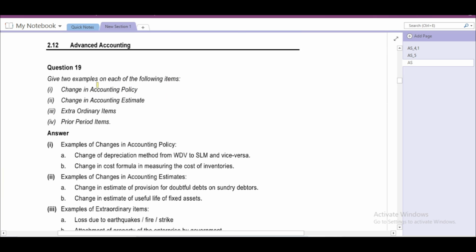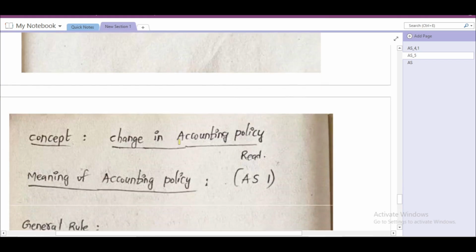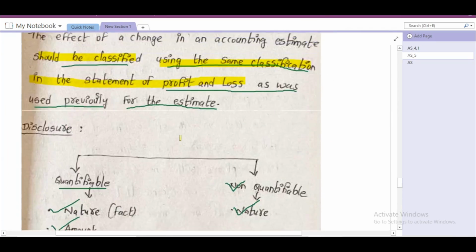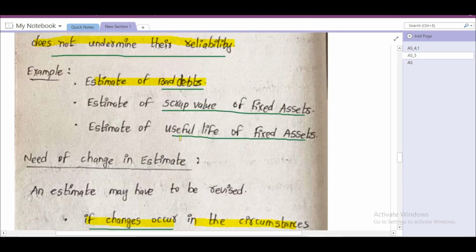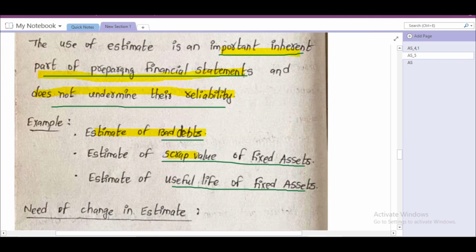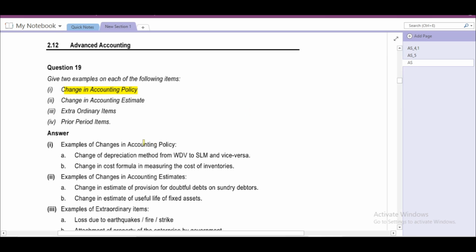Next question is question number 19. Give 2 examples on each of the following items. Change in accounting policy. Provision for bad debts we can give. I'll show you that. Provision for bad debts, scrap value of fixed assets, estimate for useful life of fixed assets.